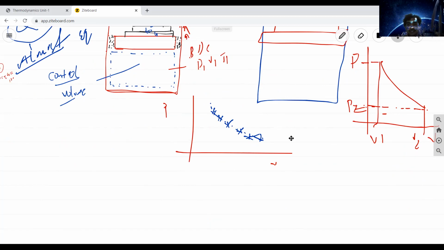In thermodynamics there are two kinds of properties, intensive and extensive. Intensive properties are independent of the mass, and extensive properties depend on the mass.